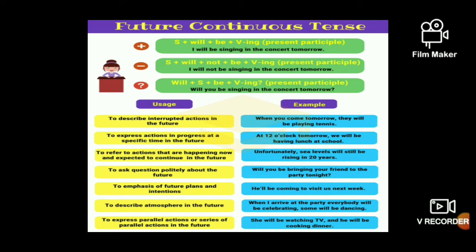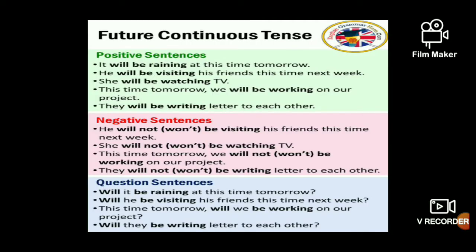So, in the first sentence, will plus be plus play plus ing. The second sentence, will plus be plus have plus ing. In the third sentence, will plus be plus rise plus ing. And in the fourth sentence, will plus be plus bring plus ing. And in the fifth sentence, will plus be plus come plus ing. Likewise, you can segregate that and you can identify the sentences. We'll move on to the next slide now.